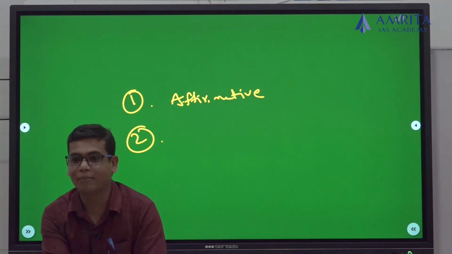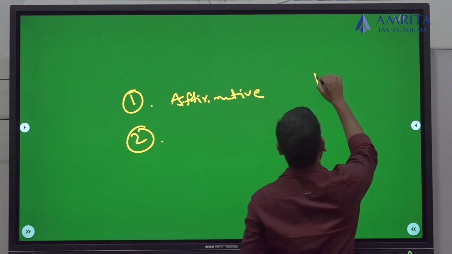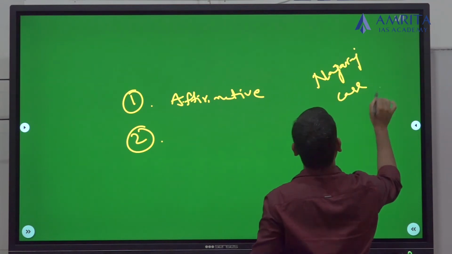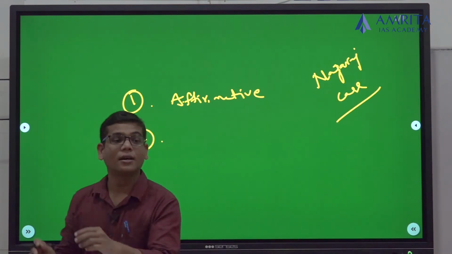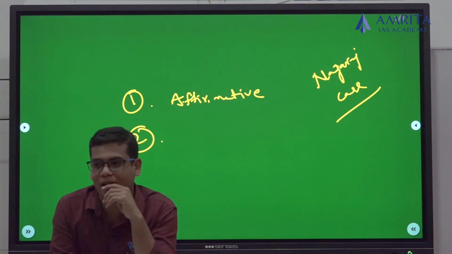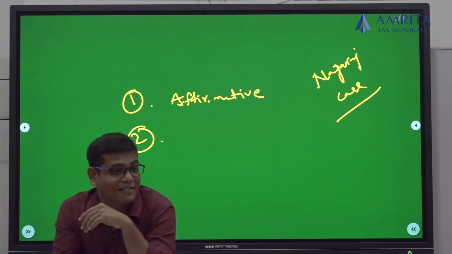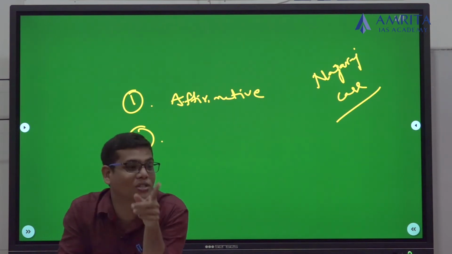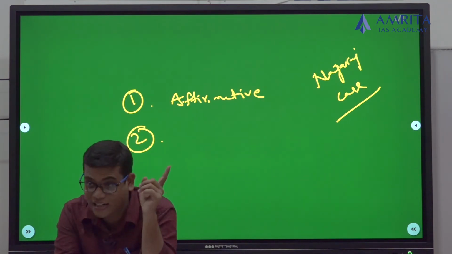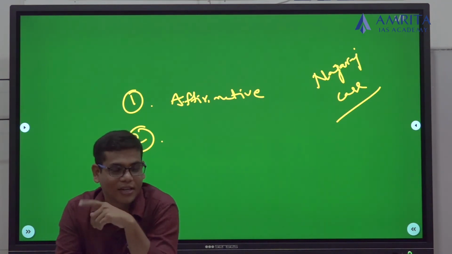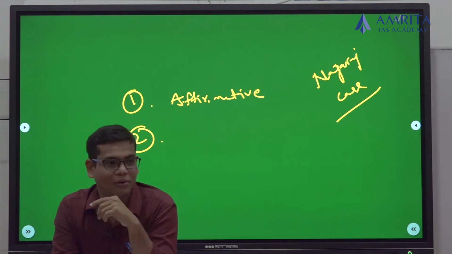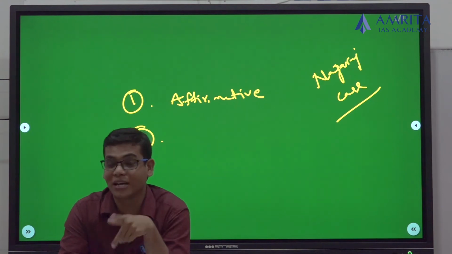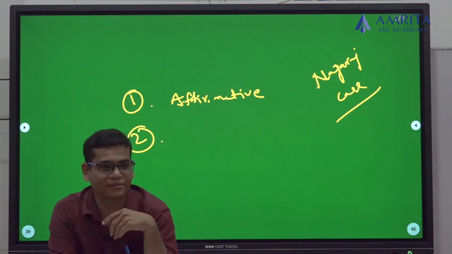I think you might be aware of the Nagaraj case. Have you heard about this Nagaraj case? It is about what? In the year 1997, we amended the constitution to create reservations in promotions also, because it was struck down in the Mandal judgment, the Indira Sawhney judgment. When it was struck down, again we amended the constitution to create reservations in promotions. That was challenged in the Nagaraj case.